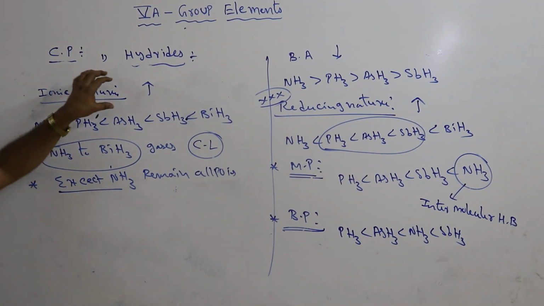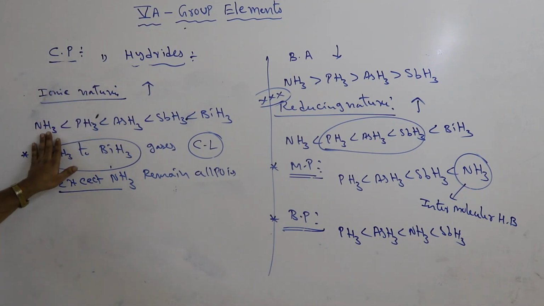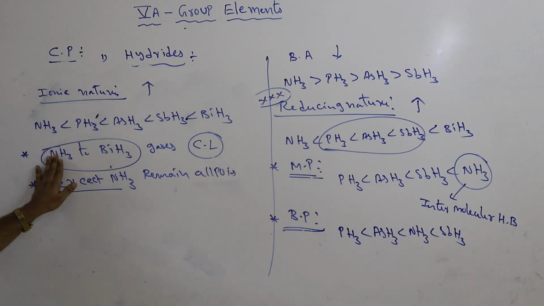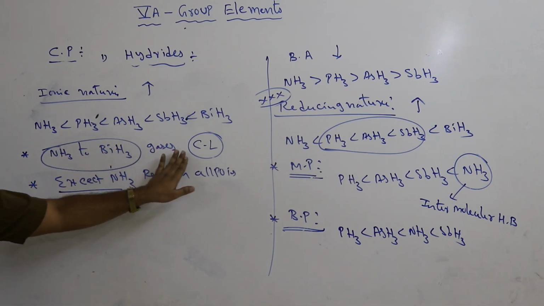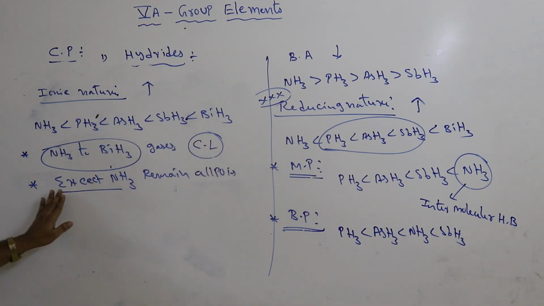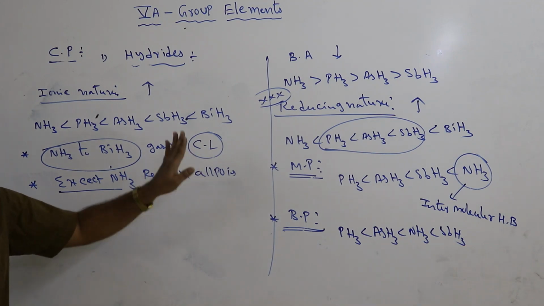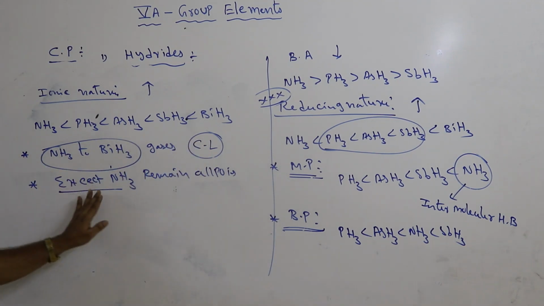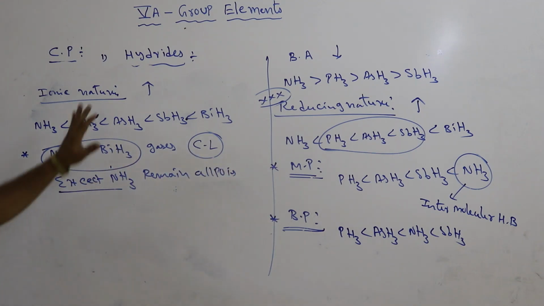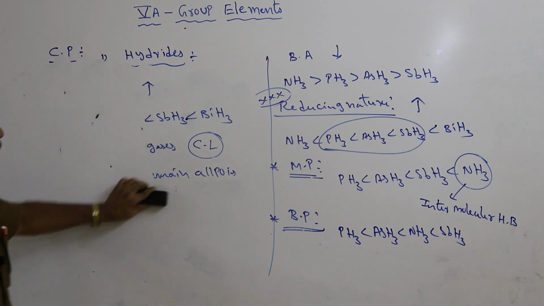Some more properties about hydrides. Ionic nature from ammonia to bismuthine increases. From ammonia to bismuthine, all are gases. These all are colorless gases. Next one, except ammonia, all the remaining are poisonous gases. That is about hydrides in this topic.